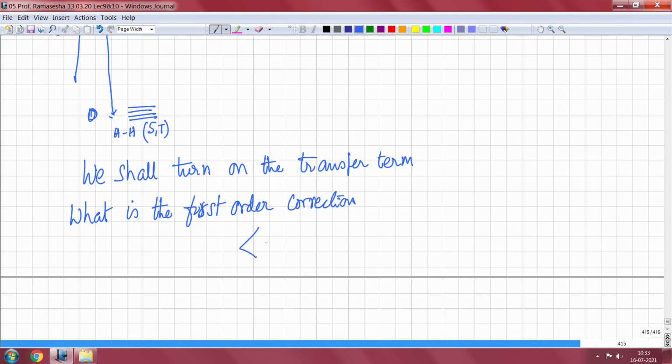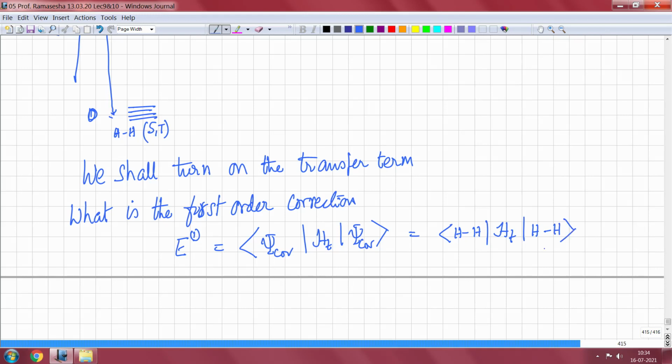So you have psi covalent, the transfer term, and the other one is also psi covalent. In other words, this is a first order correction. Okay, and psi covalent is what? That is H, H; forget the spin for the time being.